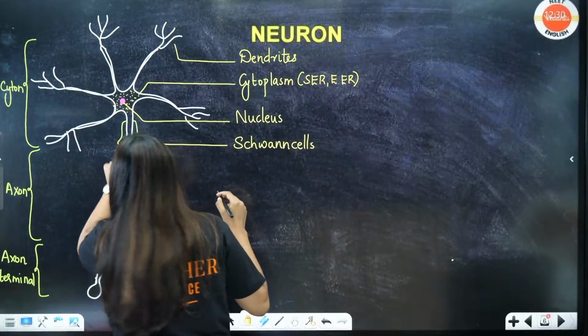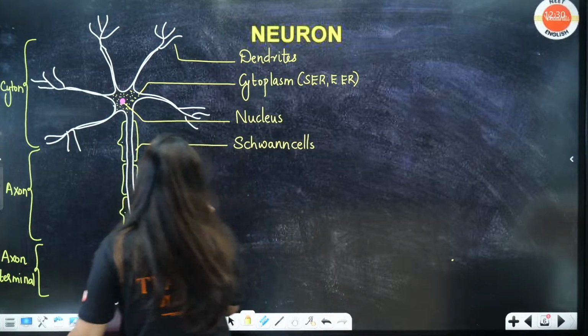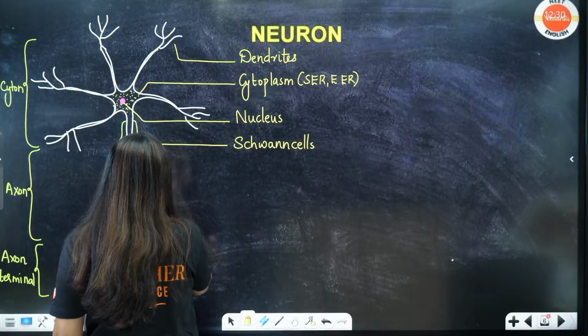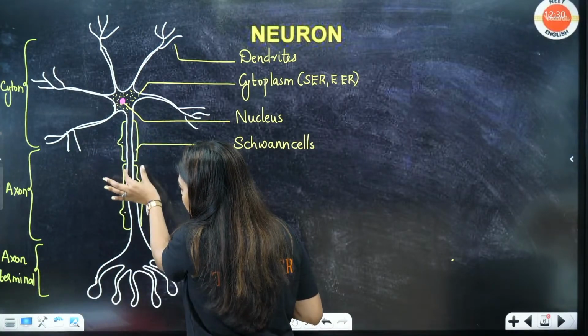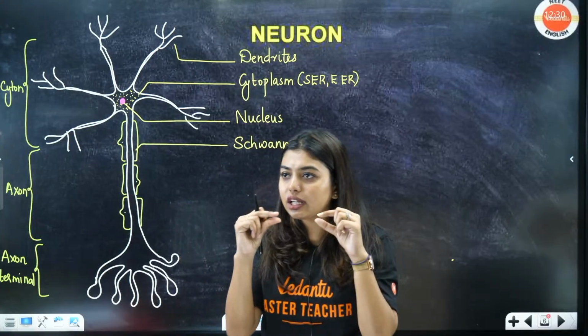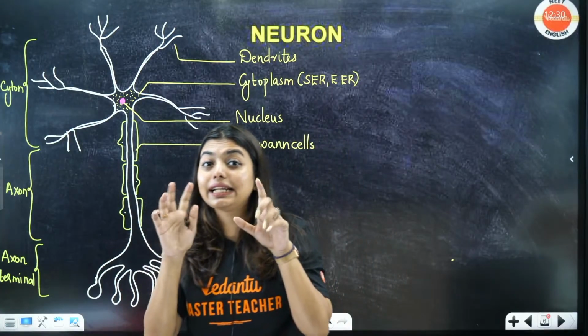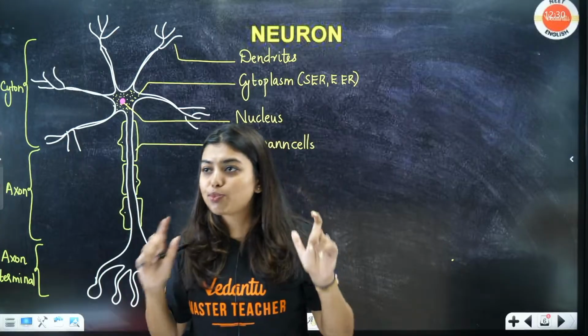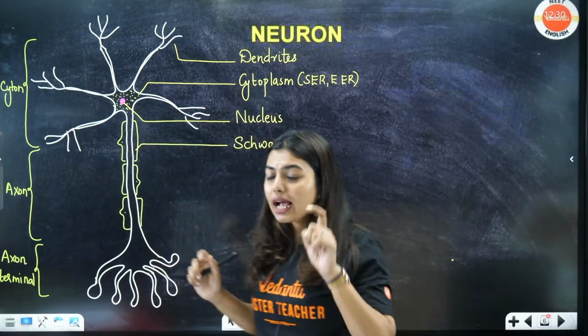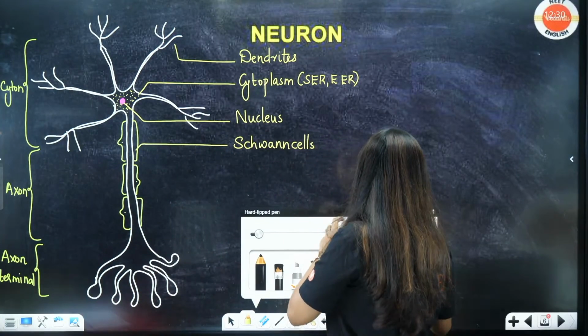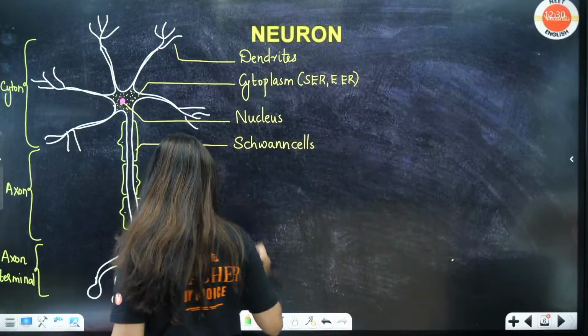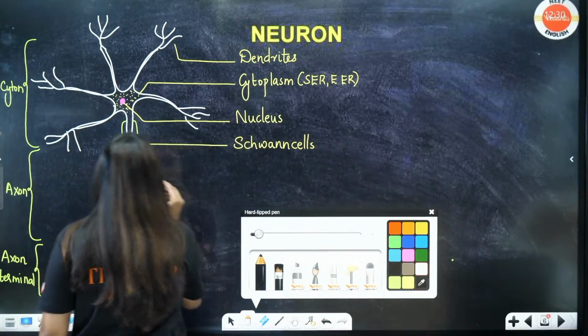Now as I come down, students, this is the axon. Long axon is there, no need to label it. Between the myelin sheath, can you see a spot where the axon is getting exposed? That portion is called your node of Ranvier.